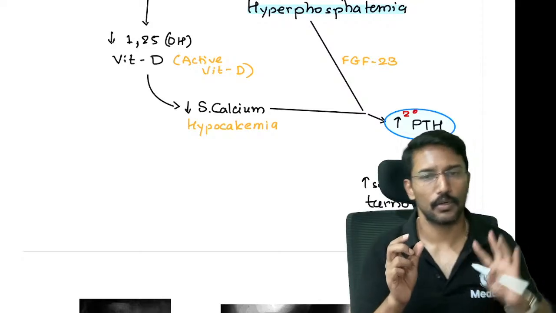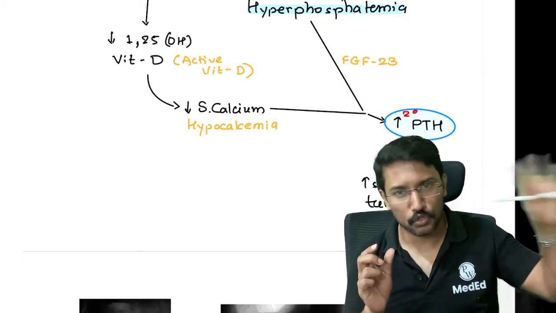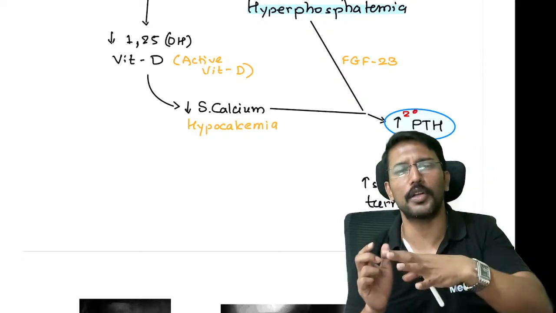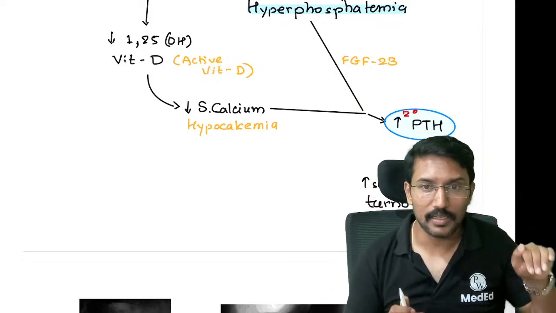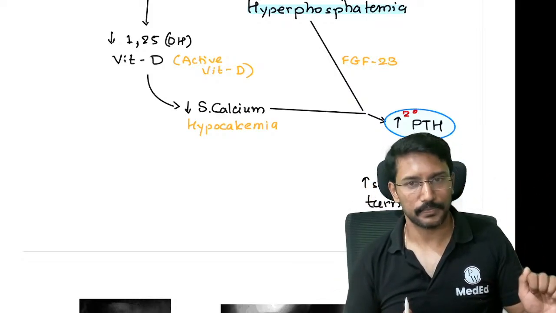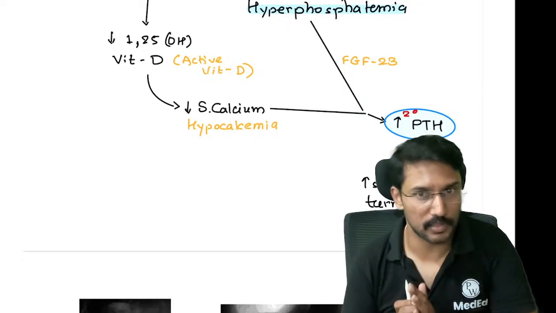How can it increase it? Go to the bone. There is a reserve or store of calcium. Take that calcium from the bone and put it into the blood. That is how the blood level increases. So the bone level of calcium will start decreasing, right? That's what this hyperparathyroidism will do.